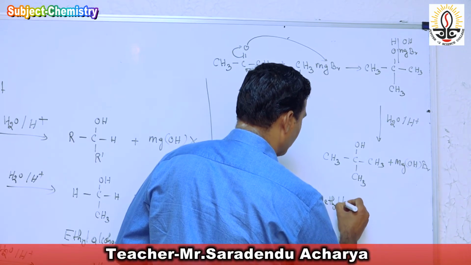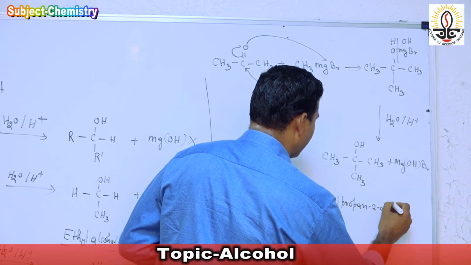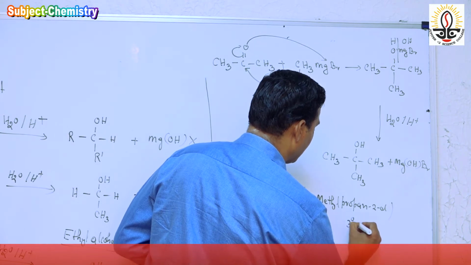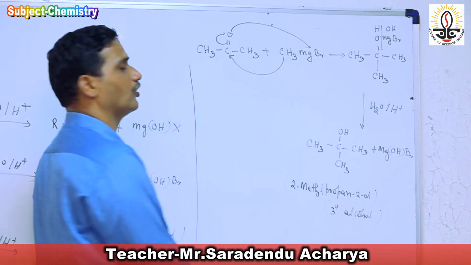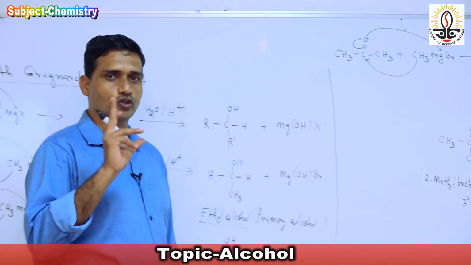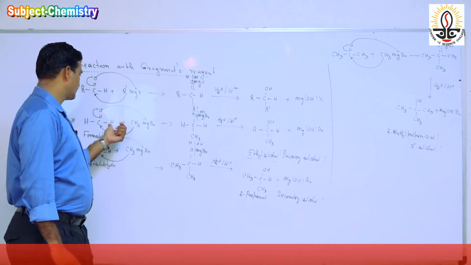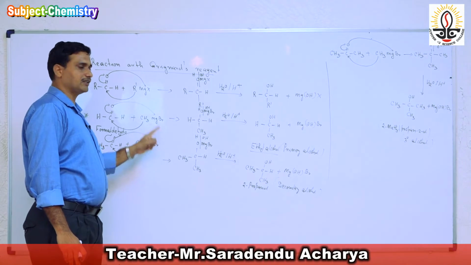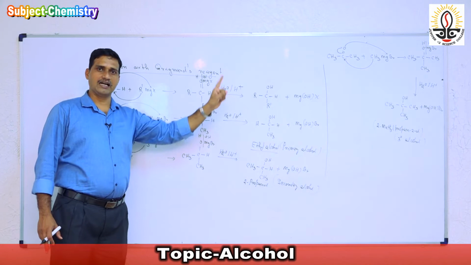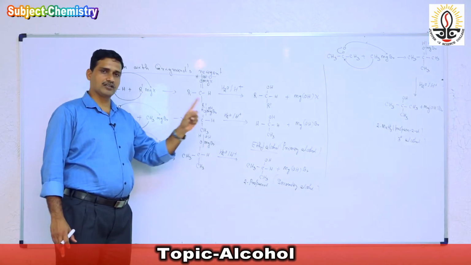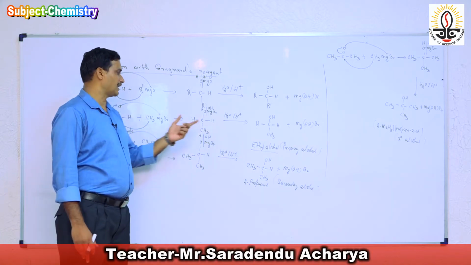2-methyl propan-2-ol. It is a tertiary alcohol, a 3-degree alcohol. So in this reaction the conclusion is most important for the formation of alcohol. That is, in this particular reaction we get 3 types of alcohol: primary, secondary and tertiary. These 3 types of alcohol can be prepared when aldehyde and ketone react with Grignard's reagent.